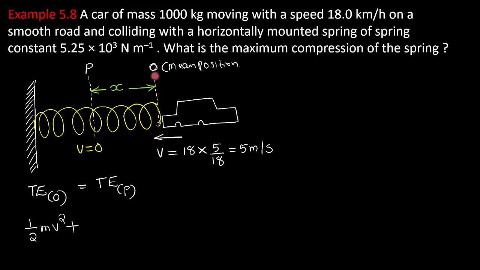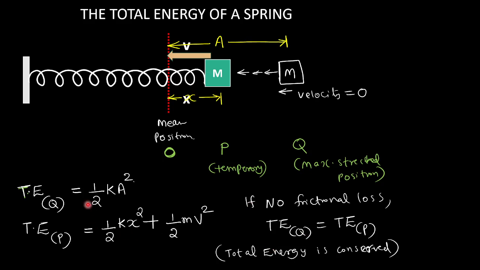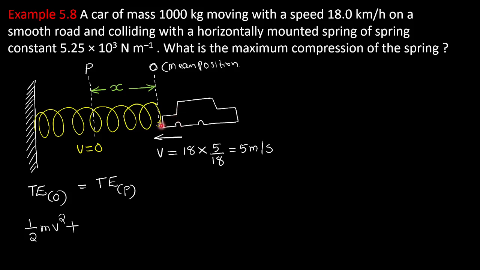If the body is in the mean position, no potential energy. Understood? We studied that if the body is in the mean position, there is no potential energy. For potential energy, there should be some displacement from the mean position. So the car is in the mean position, no potential energy, but the car has some velocity, so the car has kinetic energy at O, but no potential energy.